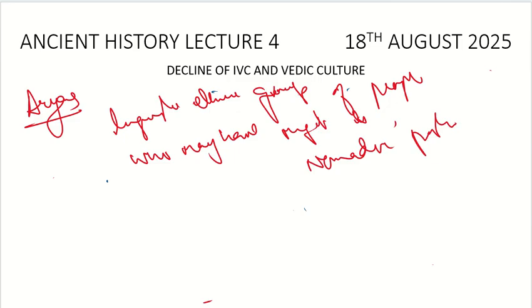So there is nothing in the Aryan invasion. They are not warmongers. They were not people who would destroy anything. So this is the understanding which you should have with respect to them.